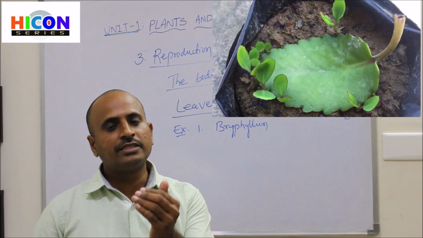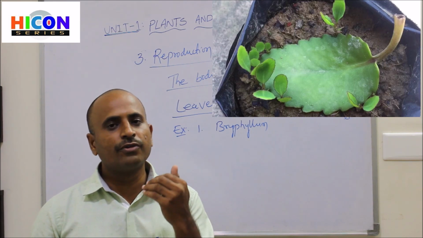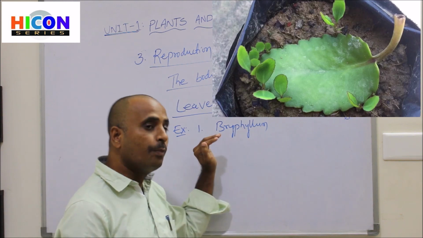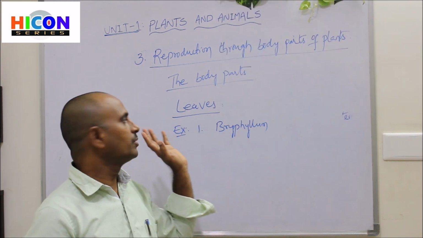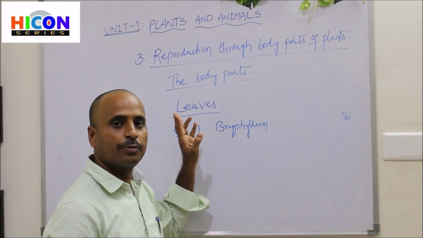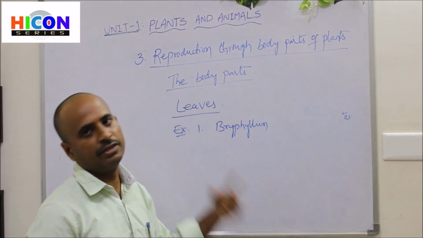If you detach that leaf and plant it in the soil, then you will get a new bryophyllum plant. So this is the example for a plant which can reproduce a new plant from its leaves.